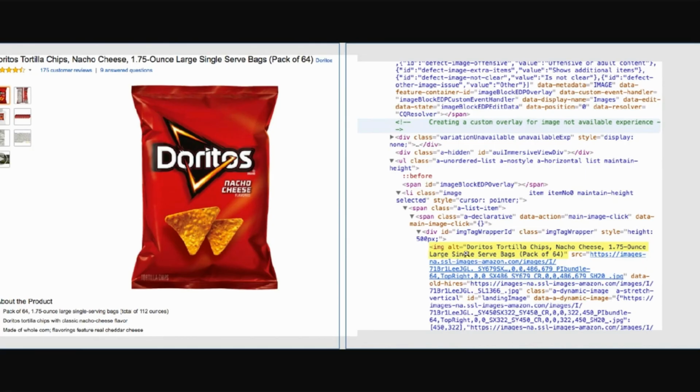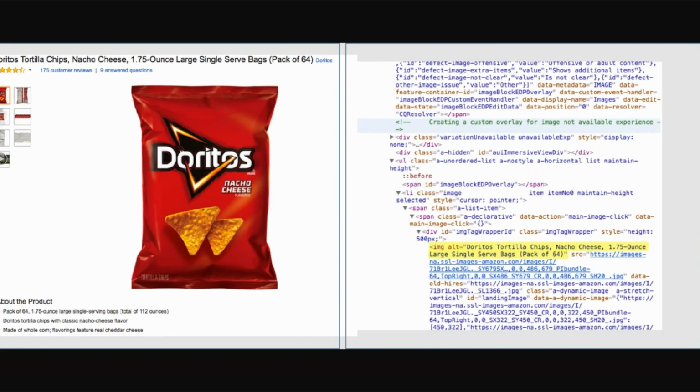Now the image alt text is Doritos tortilla chips, nacho cheese, 1.7 ounce large single serve bag, pack of 64. The content they have put in the title is also used on this image, so that whoever has vision issues, the system can just speak out the alt text of an image and the person will understand what is inside that image.